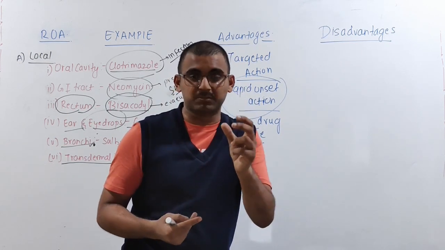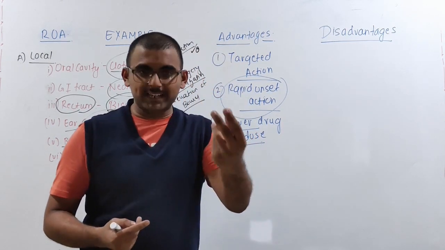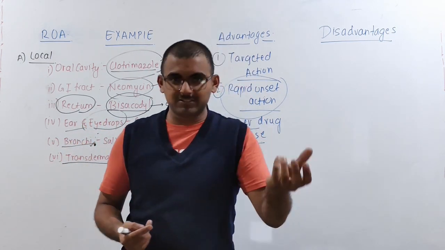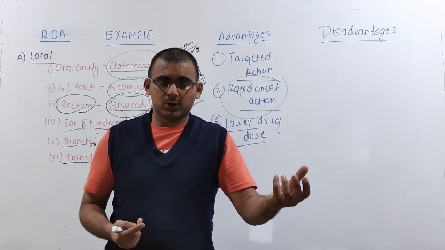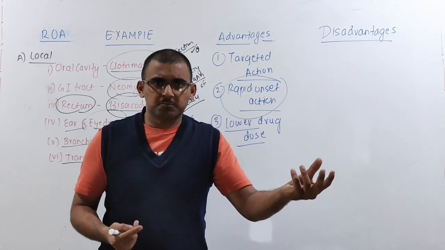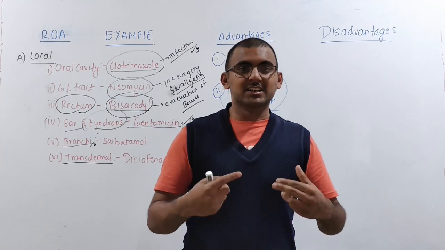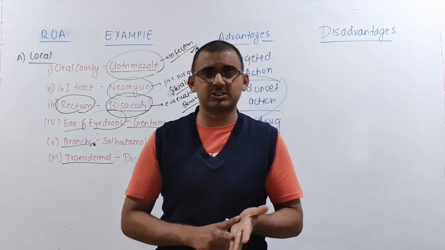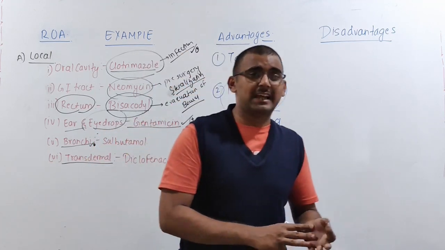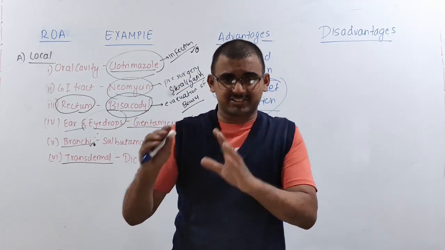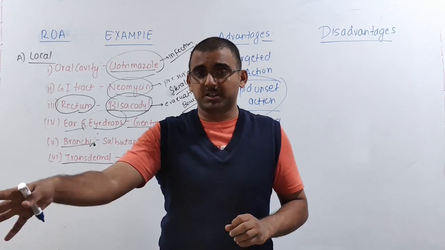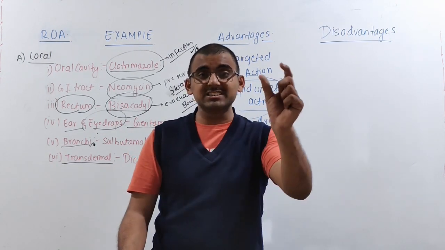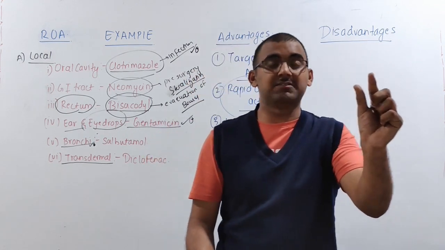The concentration of the drug will be less, because a tablet is taken in a very high quantity. The concentration in the tablet is comparatively more, because it has to go through various processes, especially ADME: absorption, then distribution, then metabolism, and excretion. Until it reaches the particular tissue, the concentration decreases. So in the tablet you need a comparatively higher dose.